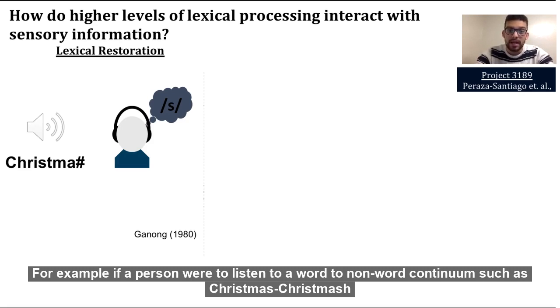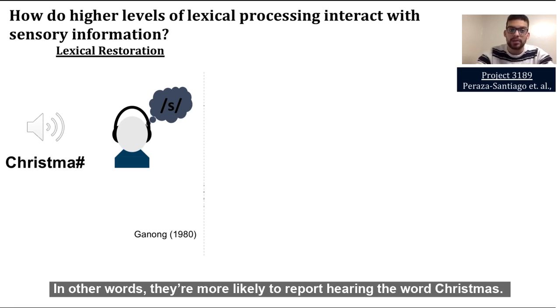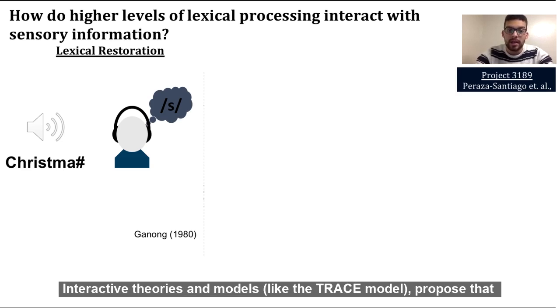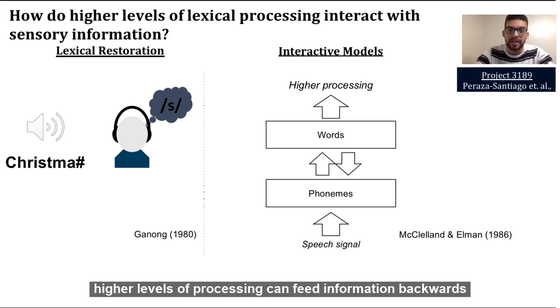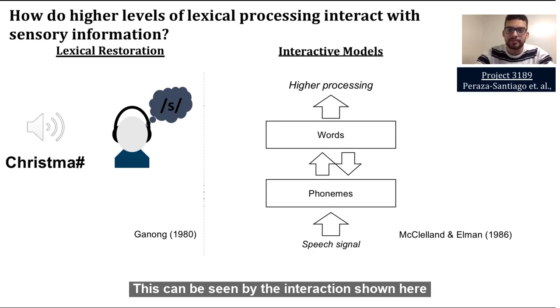For example, if a person were to listen to a word-to-non-word continuum, such as Christmas to Christmas, they're more likely to make a perceptual decision consistent with the lexical endpoint. In other words, they're more likely to report hearing the word Christmas. Interactive theories and models like the TRACE model propose that higher levels of processing can feed information backwards to boost activation of lower processing units and directly influence perception. This can be seen by the interaction shown here between the word and phoneme layers.